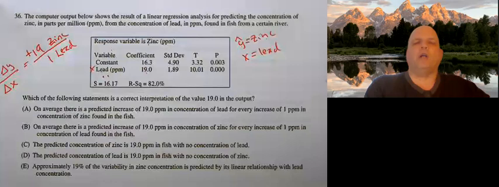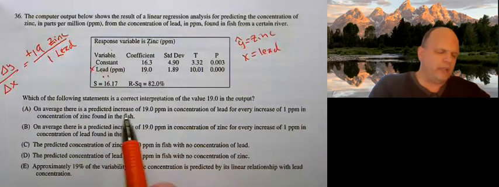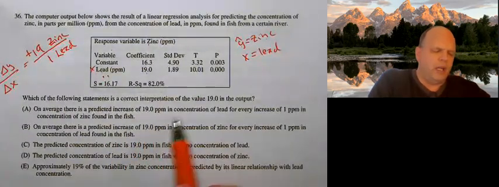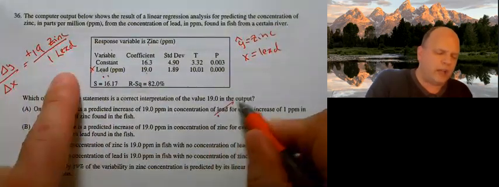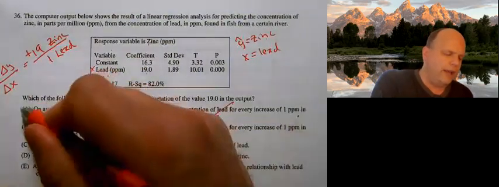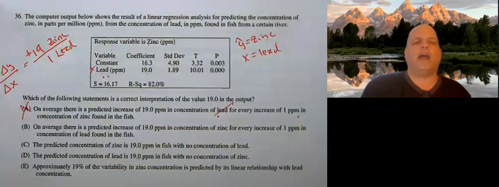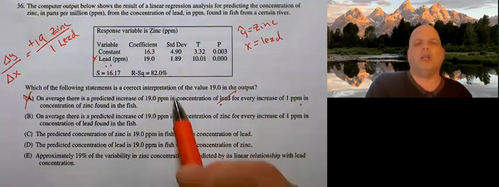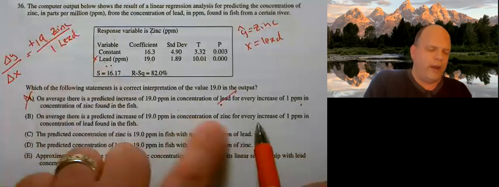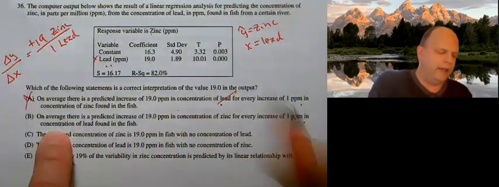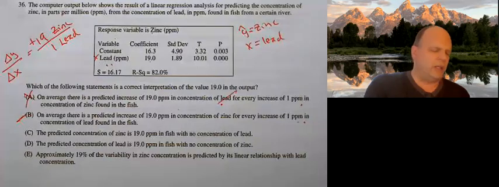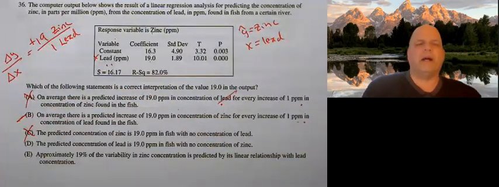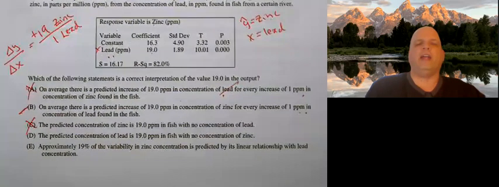So, which of the following is a corrected statement of the value of 19 in the output? On average, there is a predicted increase of 19 parts per million in the concentration of lead. No, this should be zinc for every increase in lead. No, that's wrong. On average, there's a predicted 19 parts per million in concentration of zinc for every increase of 1 part in lead. This looks really good. I like this one. The predicted concentration of zinc is 19 parts. What? We didn't talk about fish. All right. The predicted concentration of lead is 19.